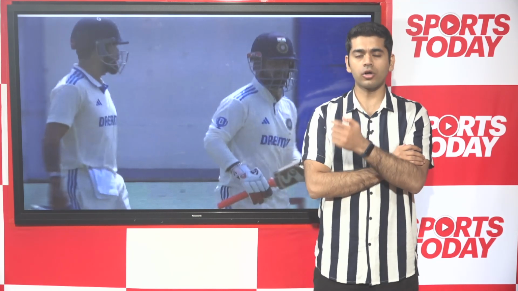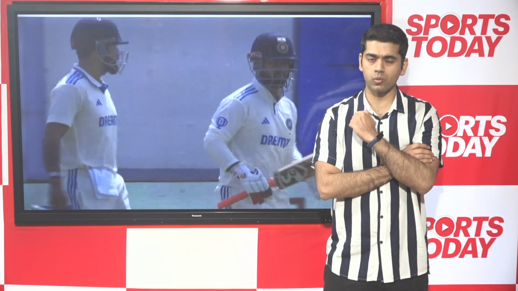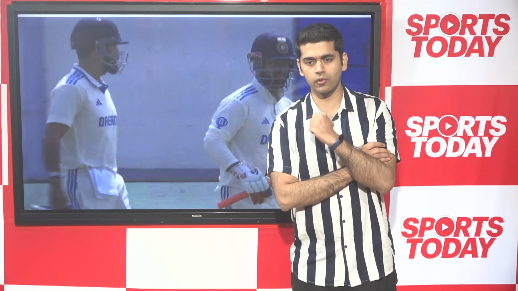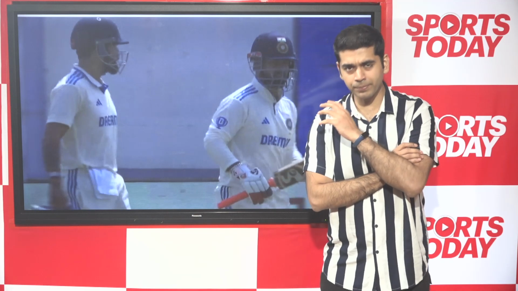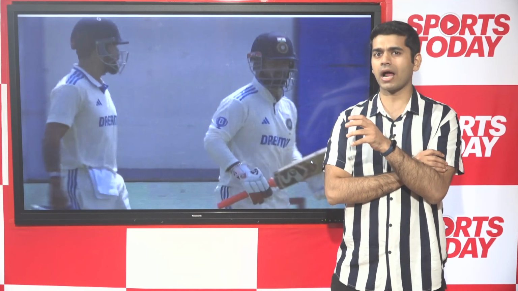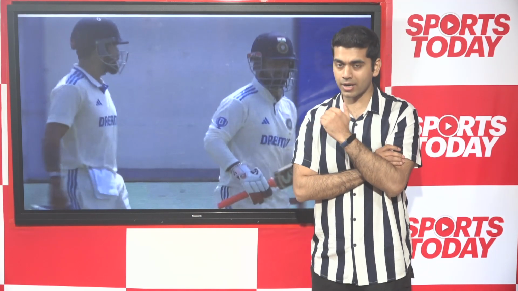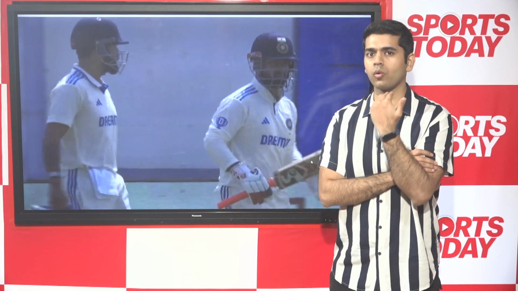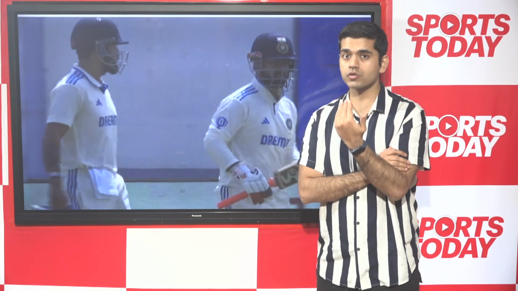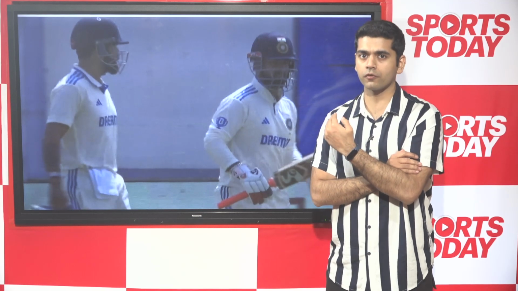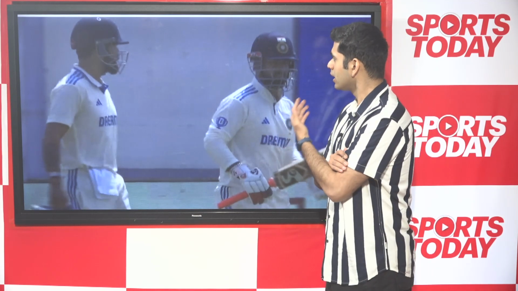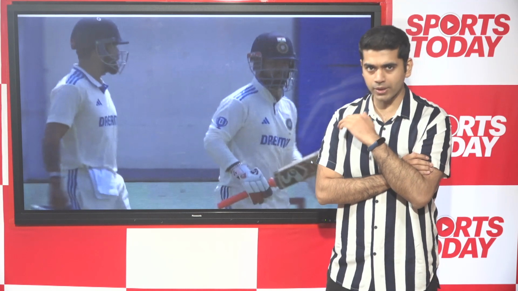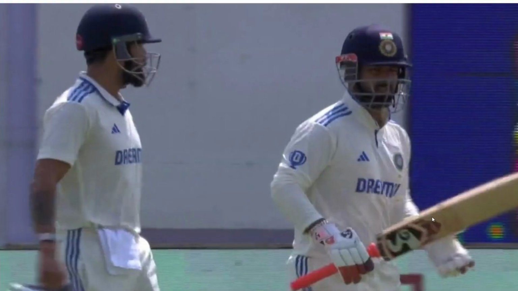The man on the opposite side as he got run out was a certain Virat Kohli, who also later, in the next couple of overs, ended up losing his wicket. But the big question at the moment is, with Virat Kohli being involved in a run out, and it's not happened for the first time, everyone's asking, was Virat Kohli at fault? Was Virat Kohli responsible for one of India's biggest match winners in Test cricket, Rishabh Pant, getting dismissed in such a crucial match where India are now looking at a series defeat?